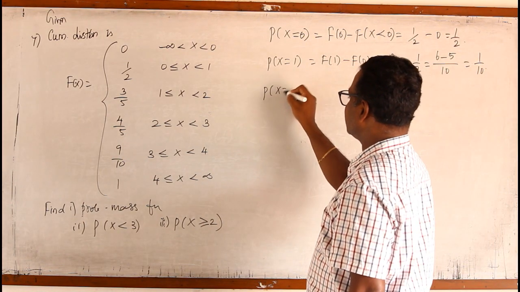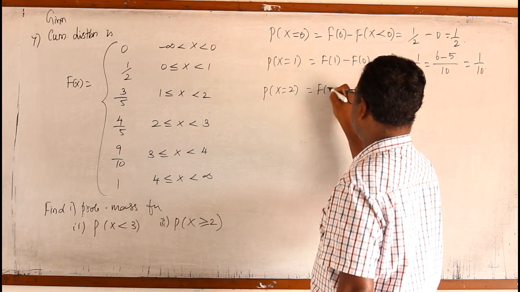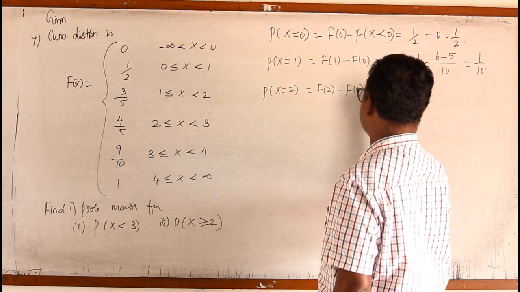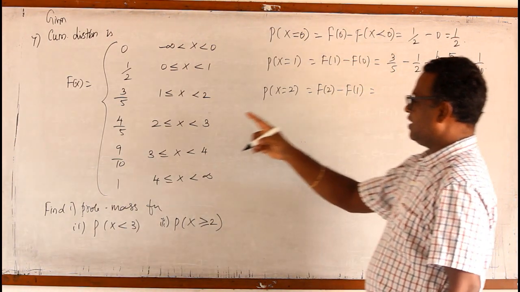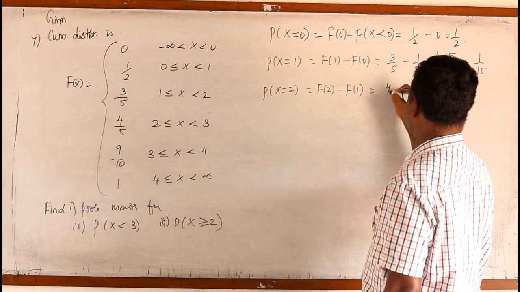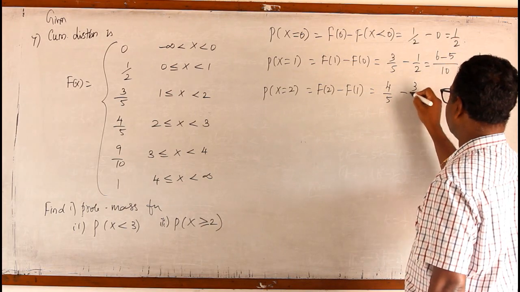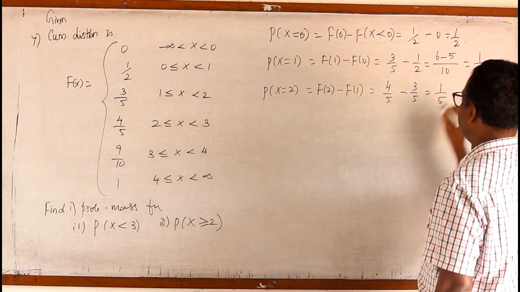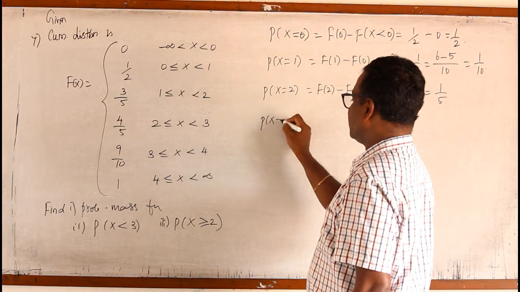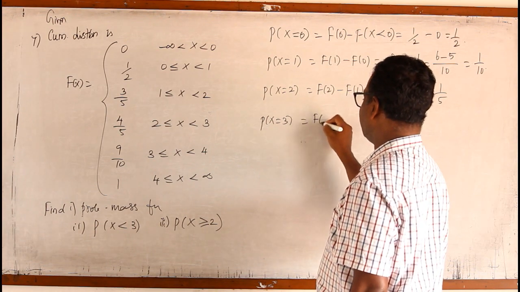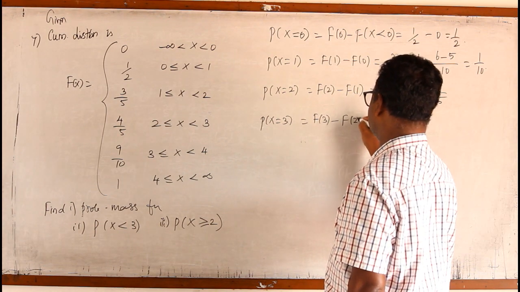Now P of x equal to 2 means F of 2 minus the previous cumulative function, F of 1. For F of 2 the value is 4 by 5 and for F of 1 it is 3 by 5. So the answer is 1 by 5. Now P of x equal to 3. It is F of 3 minus F of 2.